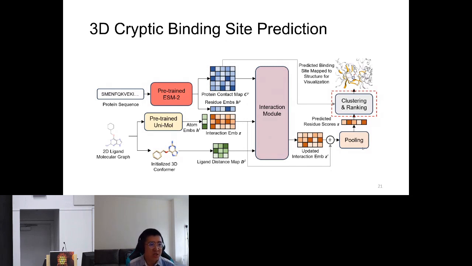So we didn't use the structure here because we just want to make our model efficient, and in certain scenarios using the computationally predicted structure will have a bad effect on binding site prediction due to the low confidence region predictions and some side chains that would affect the binding site.